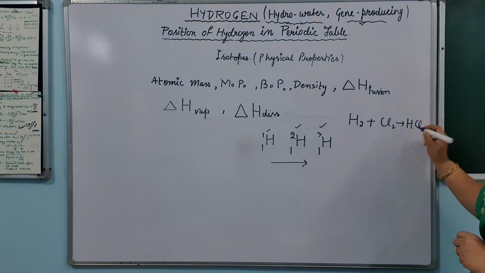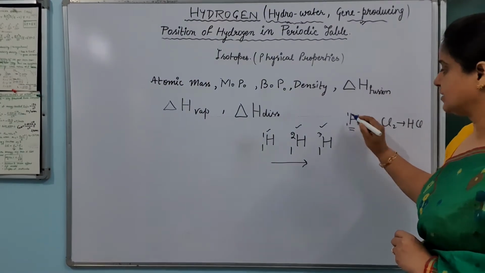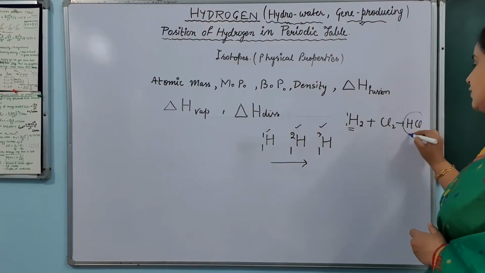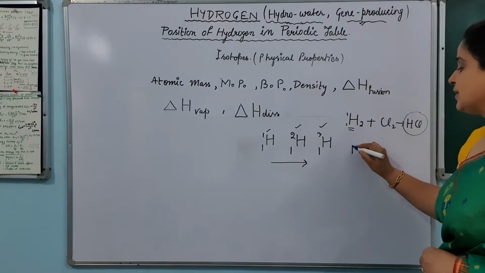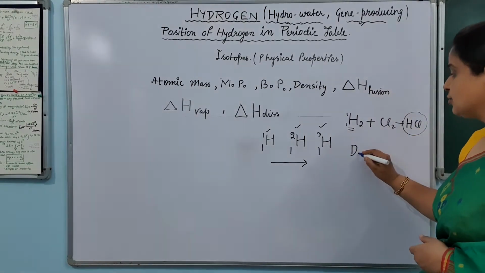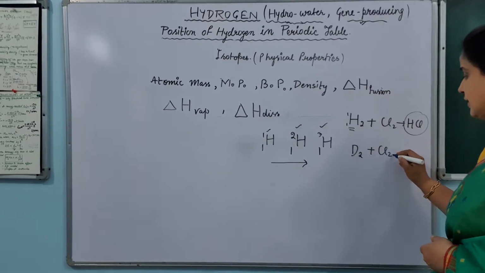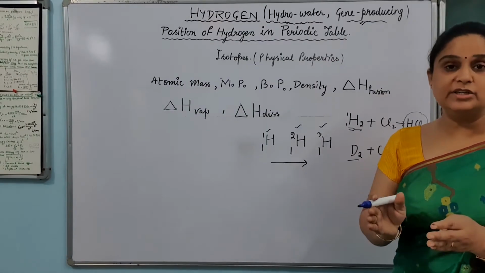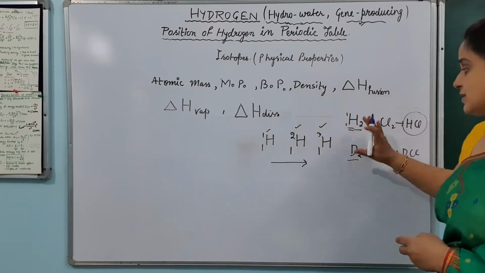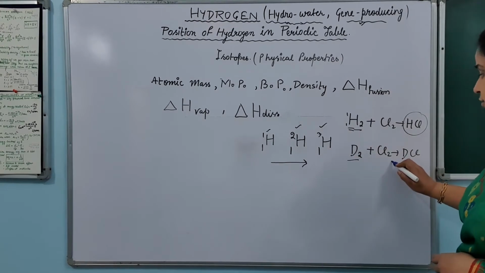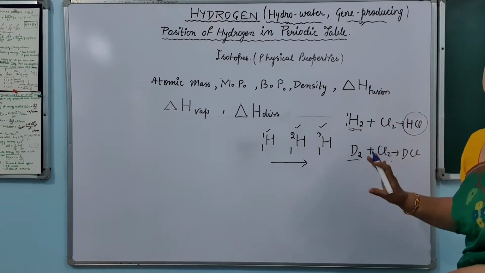Okay, but one thing will change here. If I am reacting hydrogen with chlorine to form HCl, this time I am taking hydrogen 1H1 type. Means protium, if I am reacting it with chlorine, it will form HCl. Same way, because the chemical properties are the same, if I am reacting D2 with chlorine, I will get DCl, just like hydrogen. So D2 means 1H2. I am taking deuterium, reacting it with chlorine, and the reactions are of the same kind.